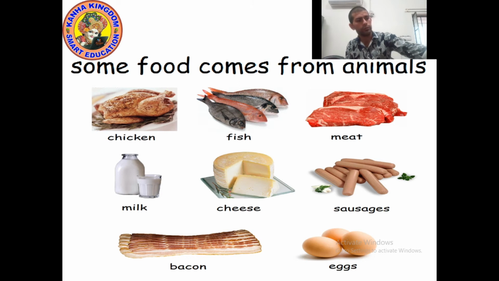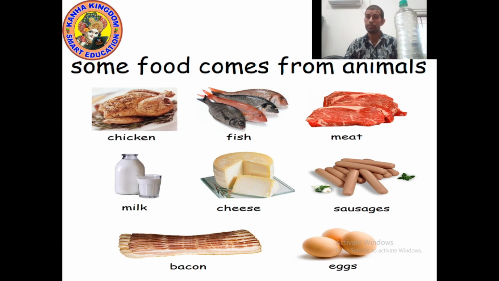We get chicken from animals. Chicken is eaten by carnivores and omnivores. Fish is a seawater food because fish live in water, usually in fresh water or seawater.